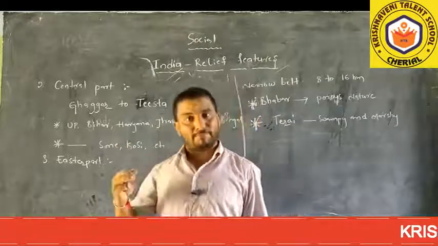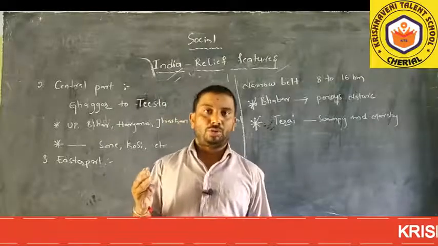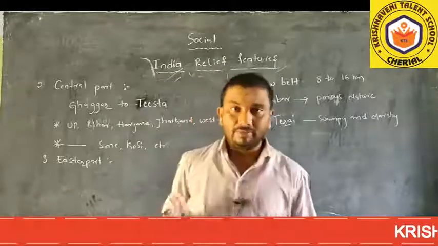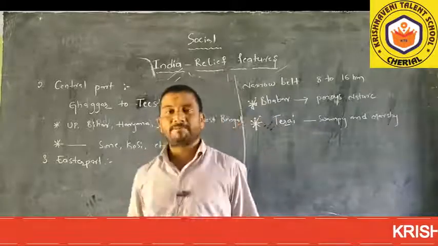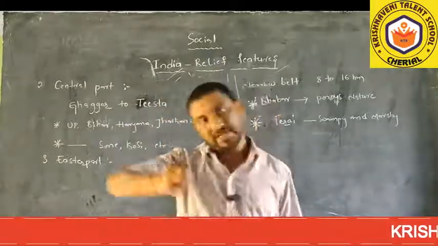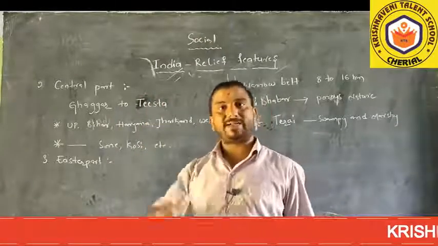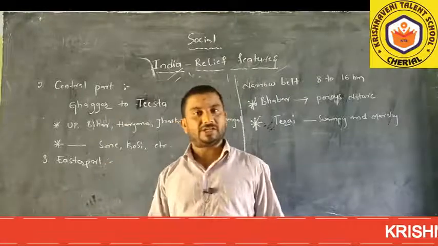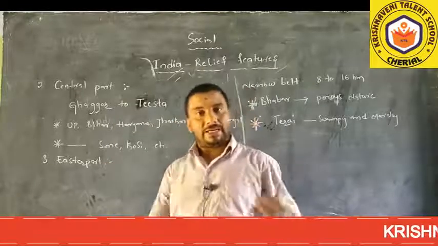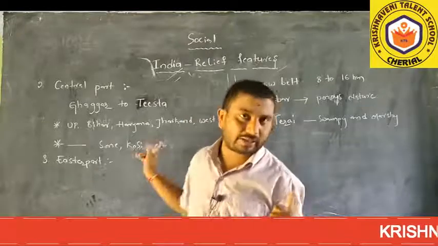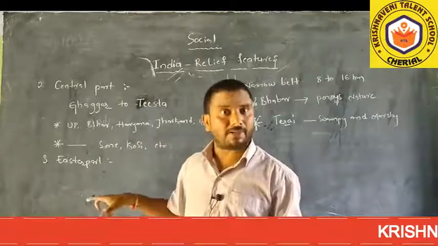These Indo-Gangetic plains broadly consist of three divisions: the western part, the central part and the eastern part. In the last class we learnt about the western part. Now we come to the central part.